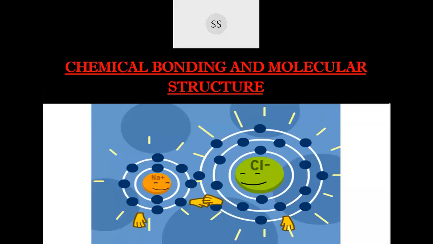Okay, ionic bond I have discussed, and then I explained to you with the help of sodium chloride how its formation takes place. Sodium loses one electron to become stable, and that one electron lost by the sodium is taken by the chlorine atom and they get converted to chloride, again becoming stable. So due to that, opposite charges develop between the sodium and the chloride ion, and a force of attraction develops which leads to formation of ionic bond. So it's a complete transfer of electron from one atom to another atom. Okay, so that was the ionic bond example.